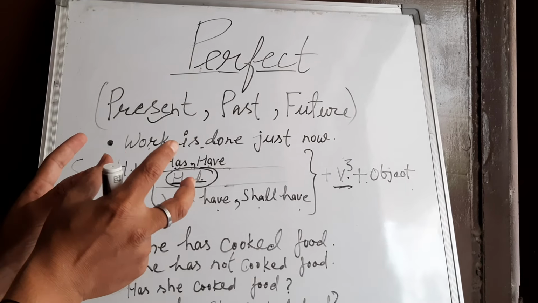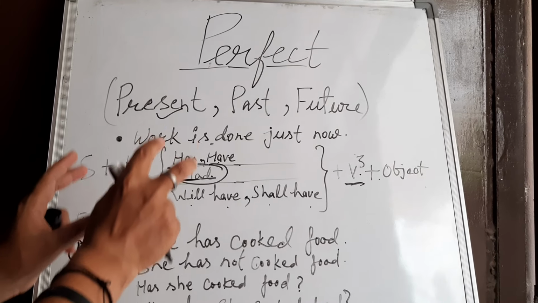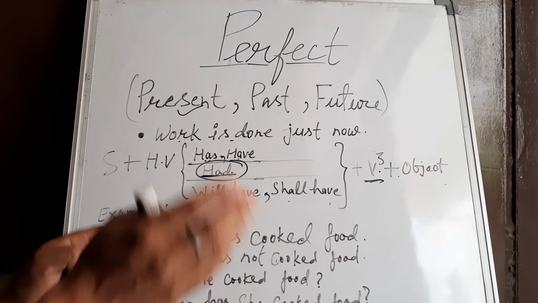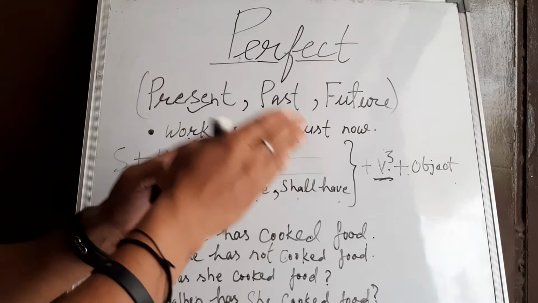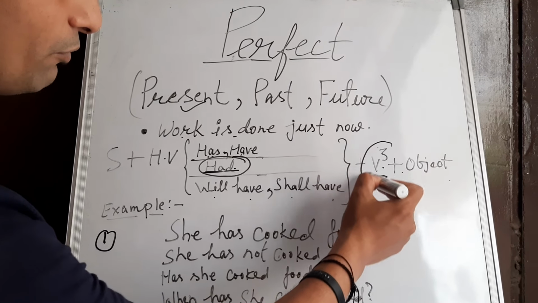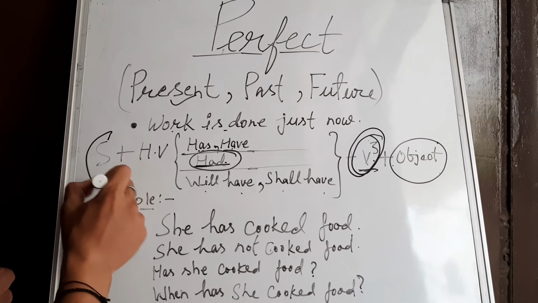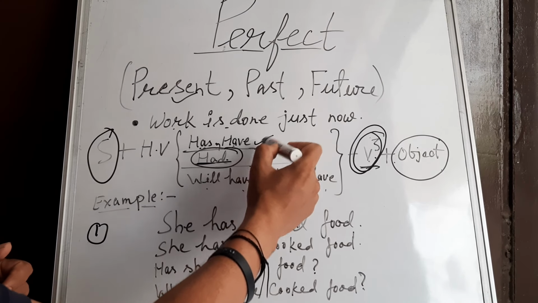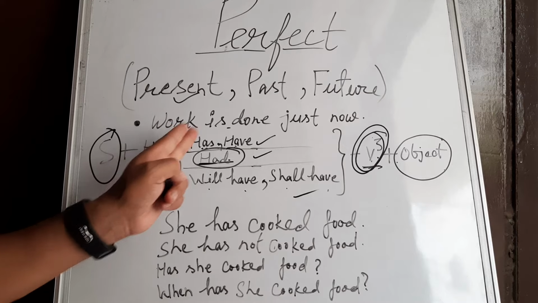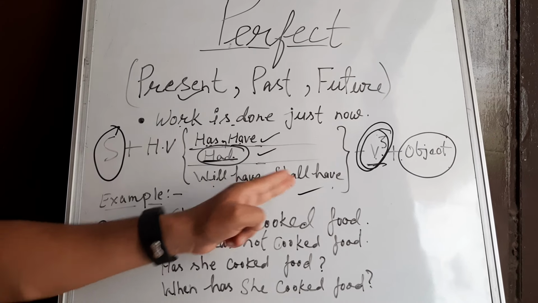The major characteristic in the formula of the perfect tense, whether present, past or future perfect, is that the third form of the verb is common. The object is also common. The subject is also common. Only the helping verb changes: has and have, had, will have and shall have.